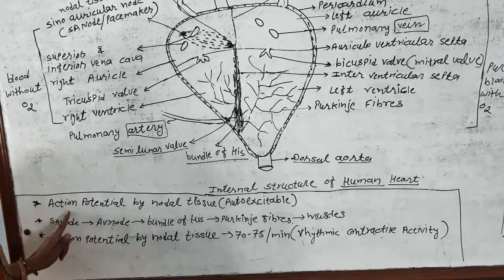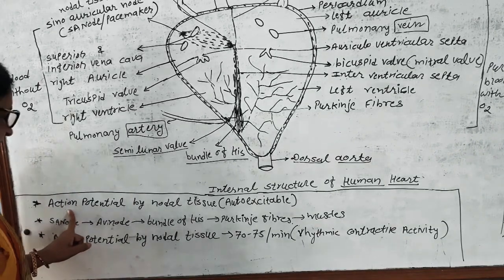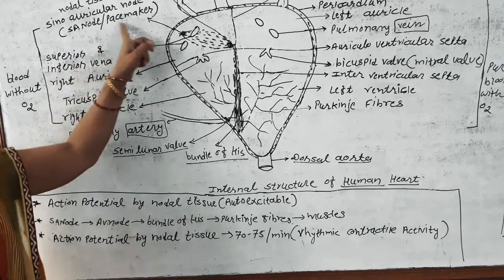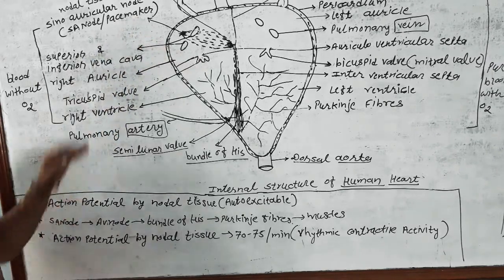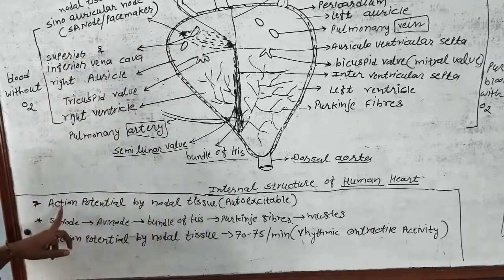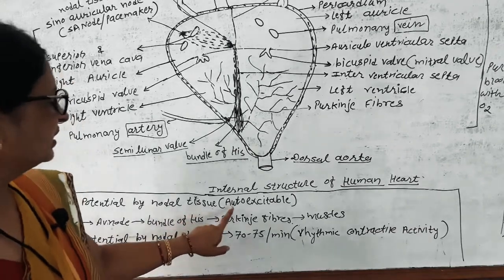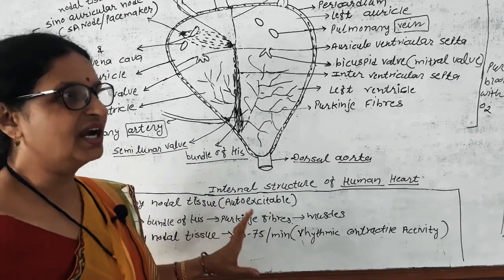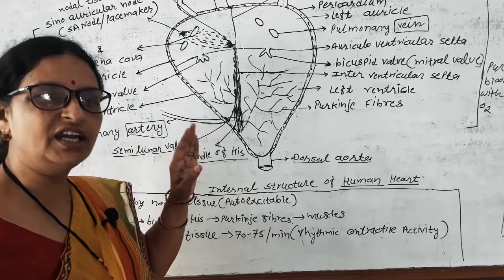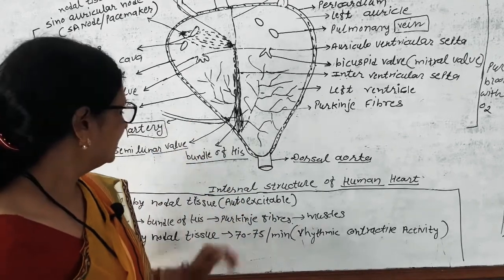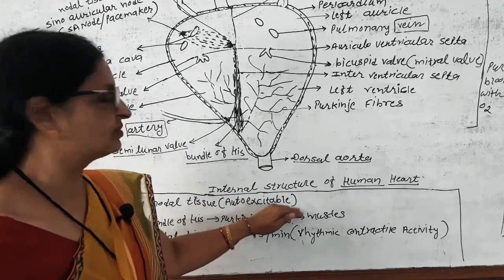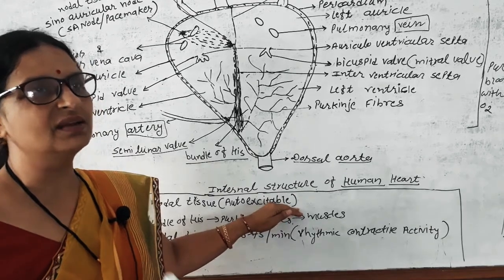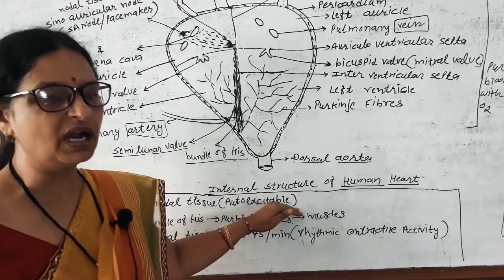There is an action potential created by the nodal tissue, the sino-auricular node or pacemaker. So it creates the heartbeat. Nodal tissues are auto-excitable. They first start in the embryonal stage, at about 1.5 months, and continue till death. It is auto-excitable tissue. It never stops, the heart never stops.